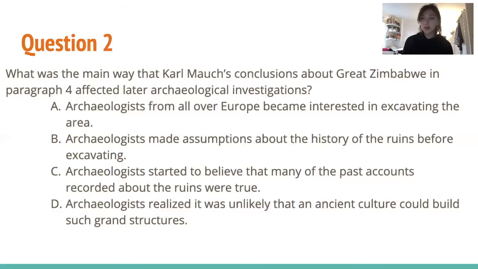So Hall was convinced by Mauch's conclusions that they had already figured out that the origins were from the Middle East. So this led him to discard a lot of information and deposits that would have been useful in actually figuring out what the real conclusions were. That's what we're kind of talking about in detailed questions, that it asks us something so specific that if we really do go back to the text and find our own answer, we can find the answer choice that most clearly lines up with it.